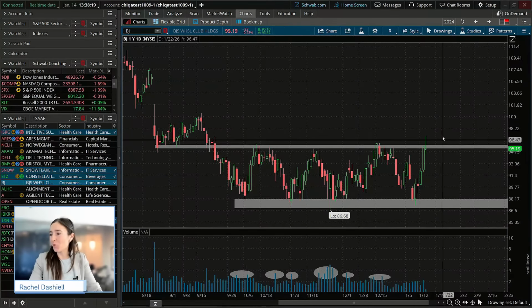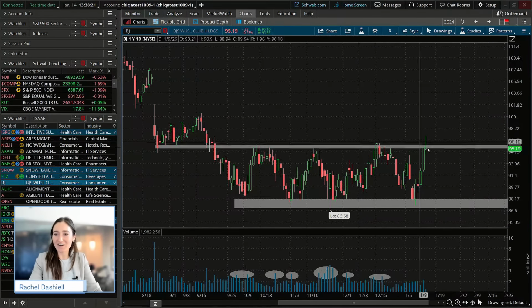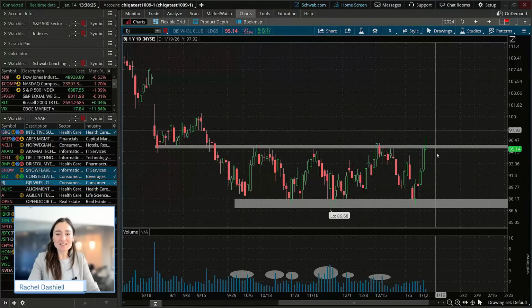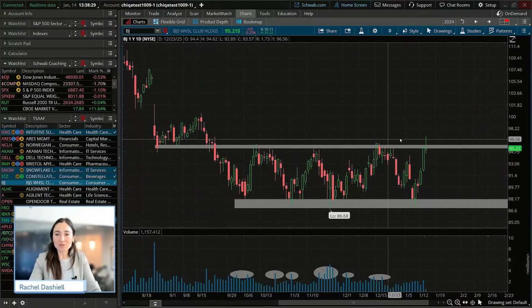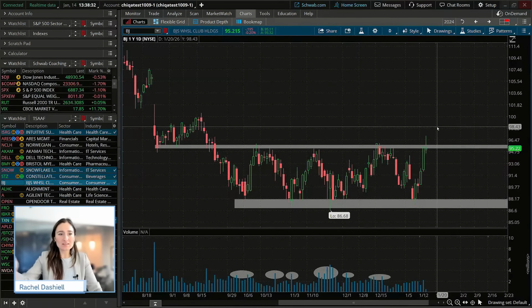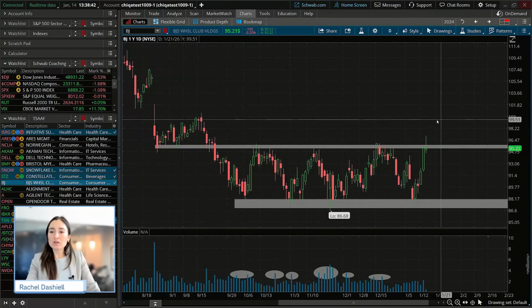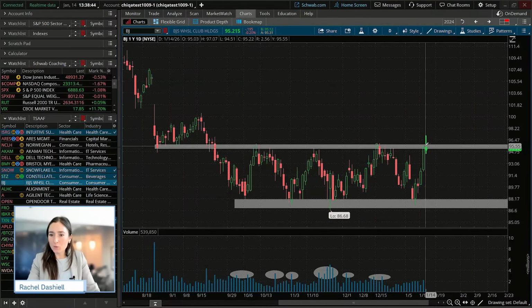That could be one way of saying it, but just keep in mind you're not the only one looking at some of these levels, and a lot of technical traders may place orders at those similar levels. So that's where we want to wait for other measures of confirmation, like a certain percentage move out, and not get too eager, too greedy with this move.